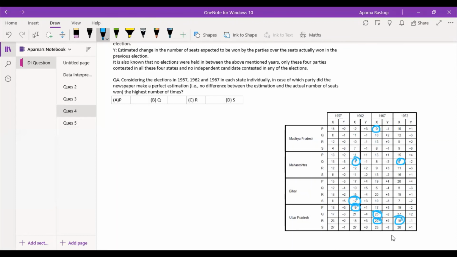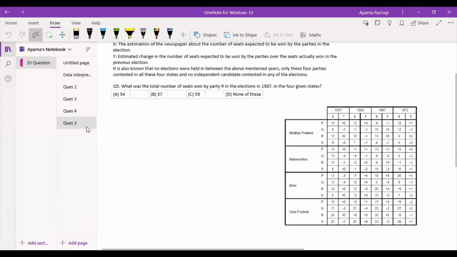Let's look at S as well. This is 19. This is 20. And okay, so we can see now that we have two values for Q over here and one value for Q over here. So Q is in the lead, and with the 3 times that the newspaper has made a perfect estimation, the answer becomes B, option B, that is Q.